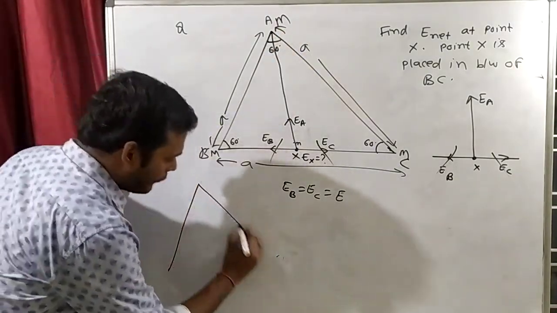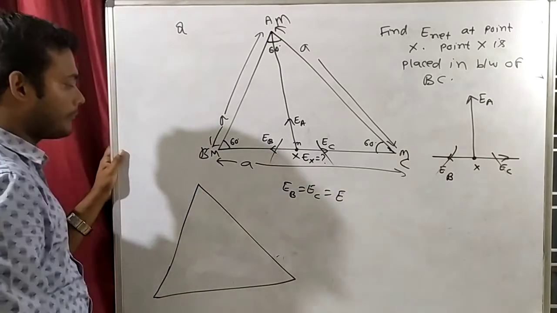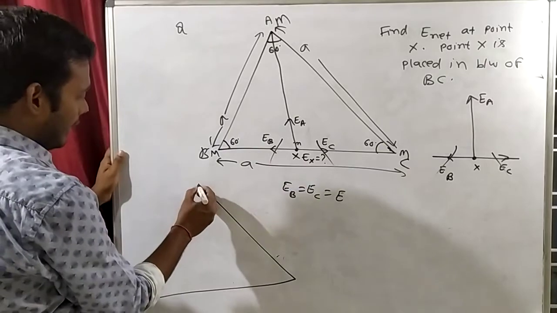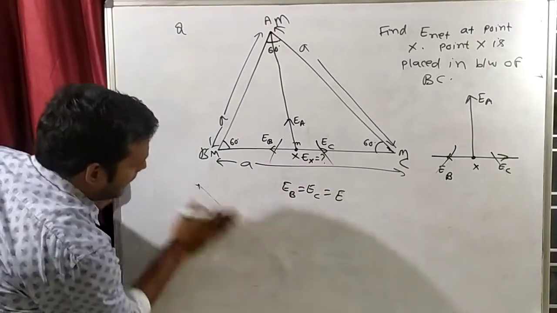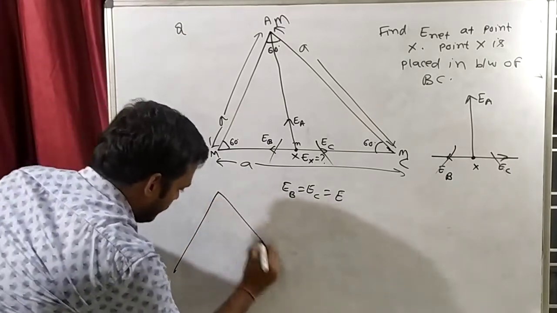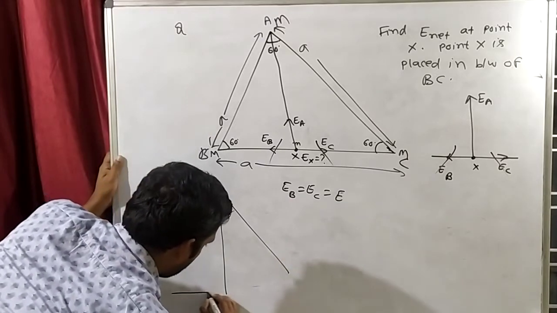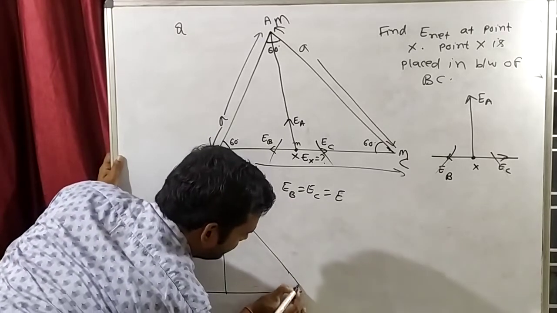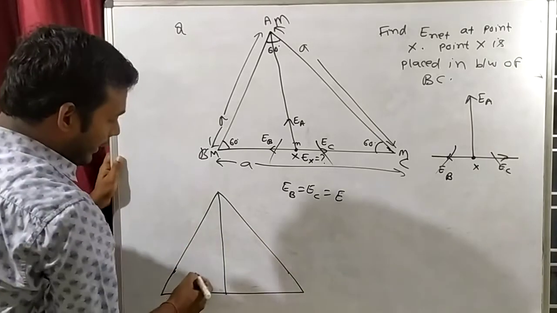See the question. The question is like this: this is an equilateral triangle. Suppose this is an equilateral triangle.